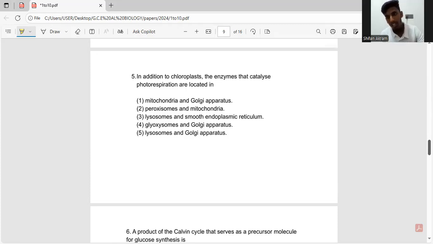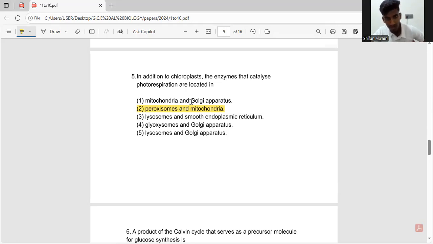So always remember, when it comes to photorespiration, only three organelles are involved. It is the chloroplast, mitochondria, and the peroxisomes. So here we can see peroxisomes and mitochondria are present in the second answer, and we can highlight that. So what about the Golgi apparatus? Does the Golgi apparatus have anything to do with photorespiration? So the Golgi apparatus is only involved in packaging and modification of proteins, right? As we have learned, and it has nothing to do with photorespiration.